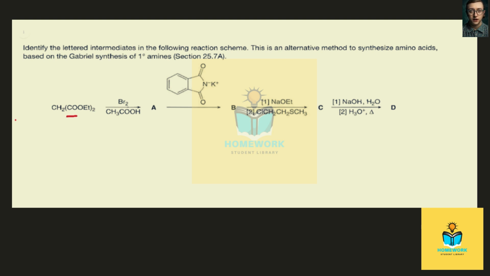In case of malonic ester, we know one thing, that one hydrogen which is present in between these two carboxylic acid groups is actually acidic, and it can be substituted easily by bromination. So a compound should be at least one hydrogen is replaced by bromine. So this compound must be A,